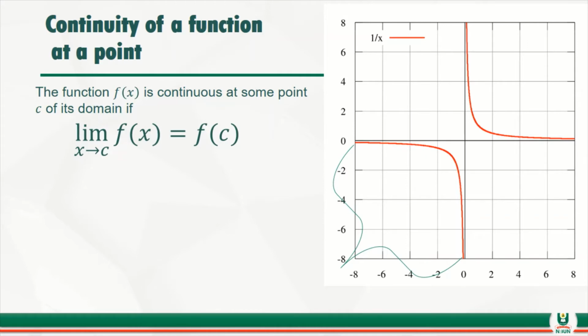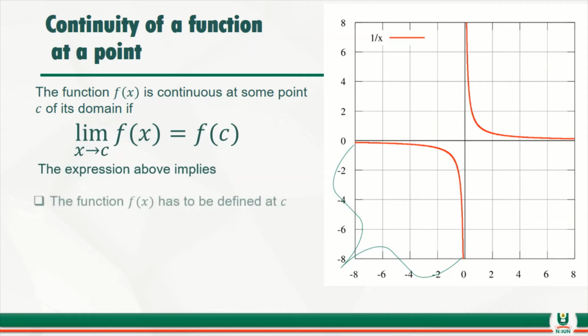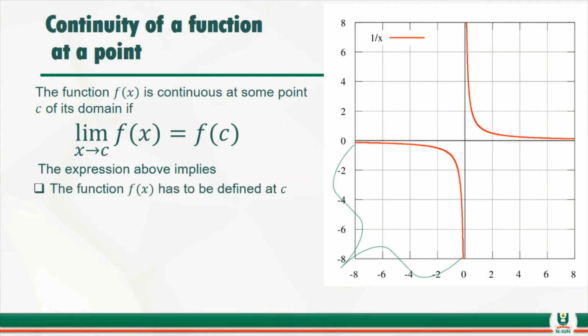So in that case, there are three things involved. Number one, the expression above implies the function f of x has to be defined at c. It is only when the function f of x is defined at c that we can have f of c. Number two, that f of c must exist. And then if it exists, it means that the limit as x tends to c of f of x must be equal to f of c.